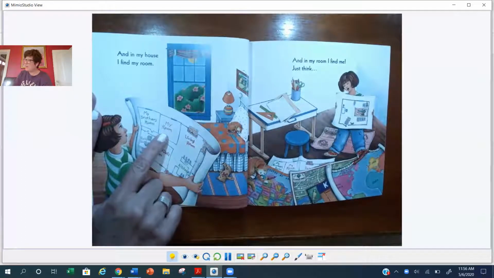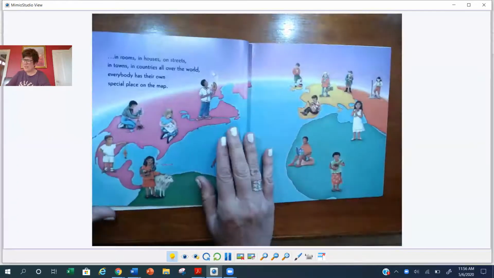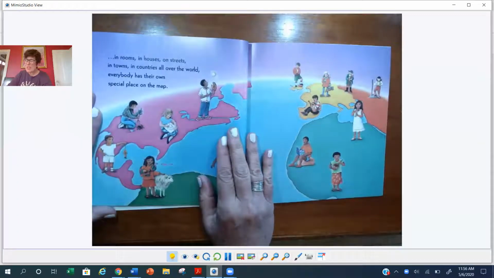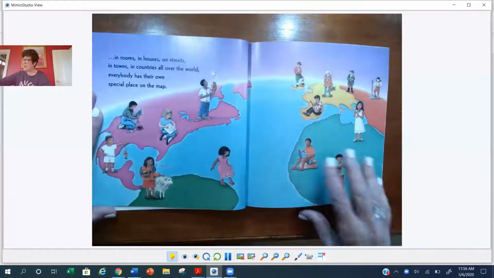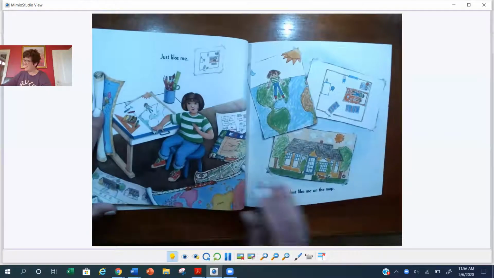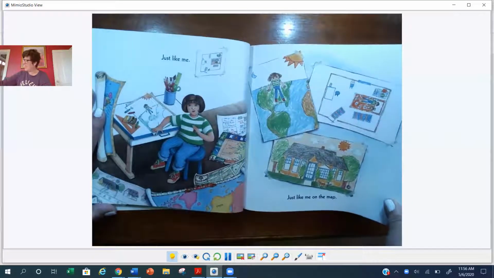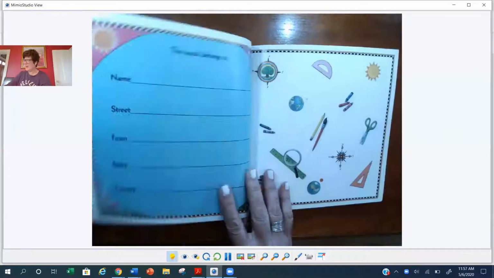And in my room, I find me. Just think. In rooms and houses on streets, in towns, in countries all over the world, everybody has their own special place on the map. Just like me. Just like me on the map.